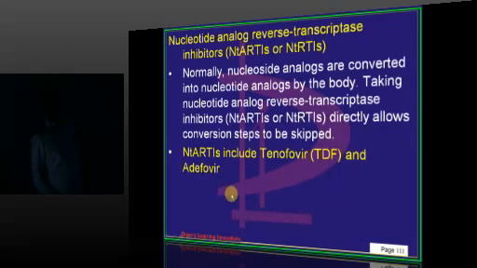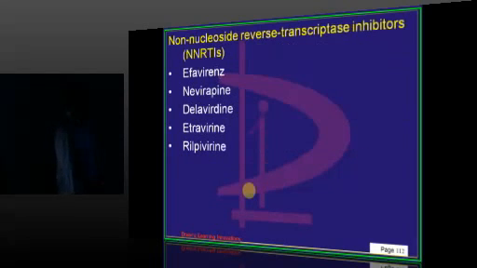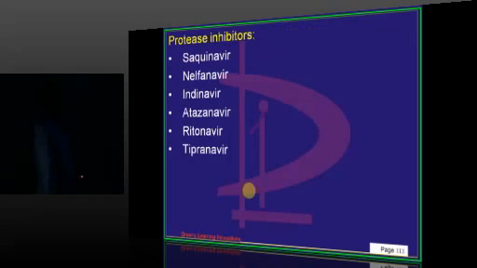Tenofovir and adefovir are directly nucleotides, is what you have to remember. Then the non-nucleosides: nevirapine, delavirdine, then rilpivirine and etravirine need to be remembered.